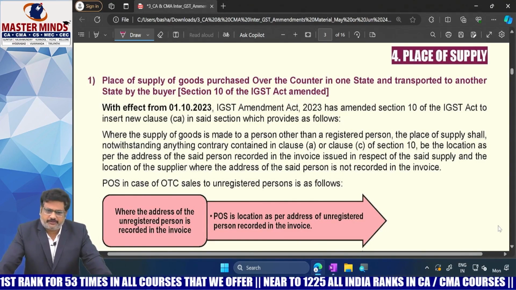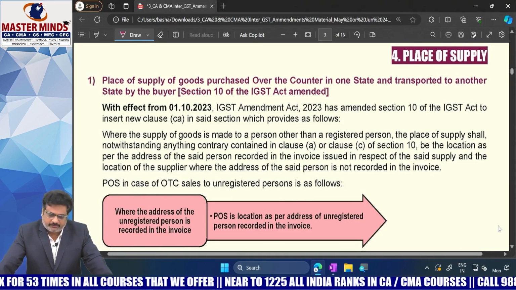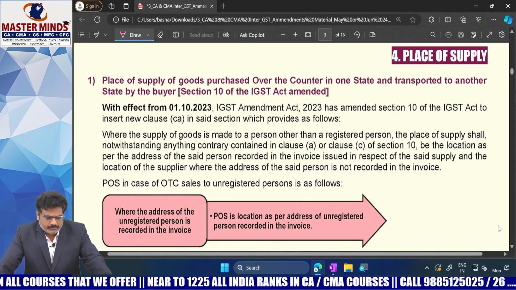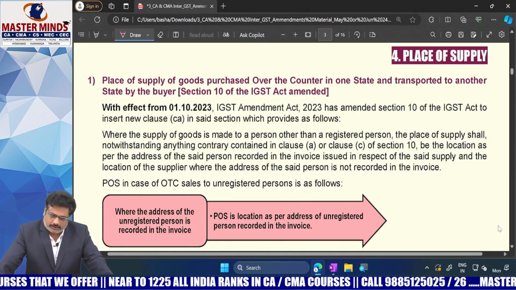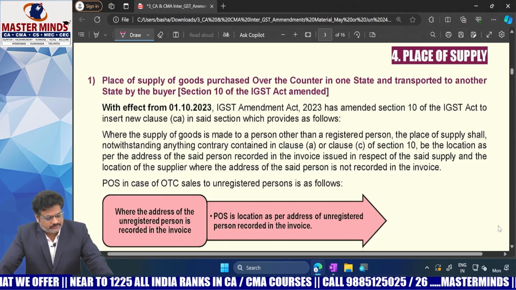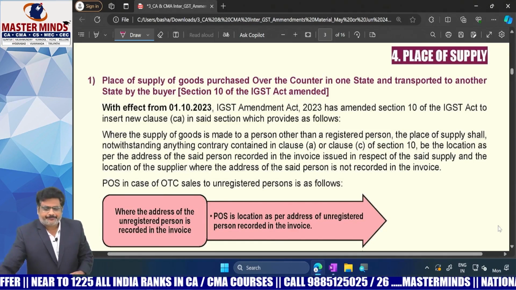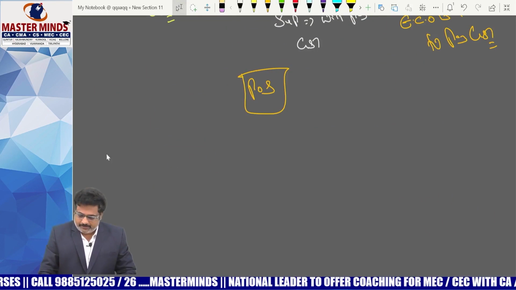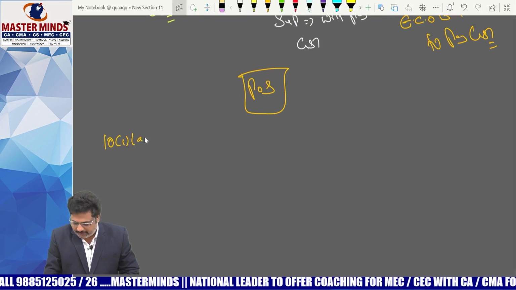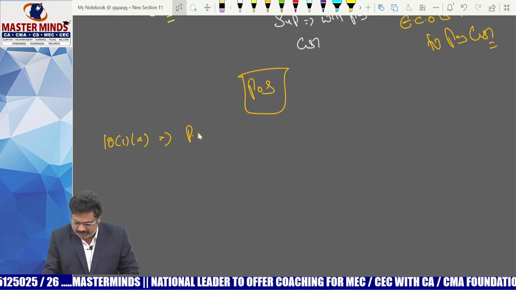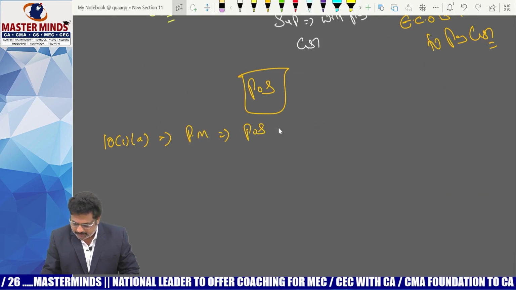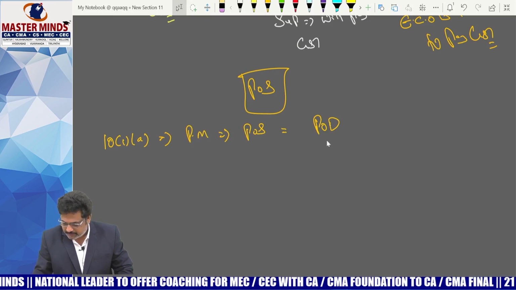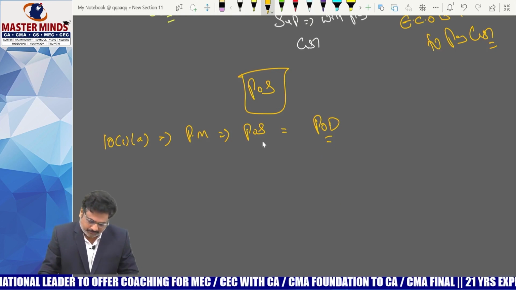Generally, if you observe place of supply, there are 2 points with respect to supply of the goods. One is section 10 and second one is section 11. I think 11 is not in your syllabus. With respect to section 10, first thing is 10(1)(a). Whenever there is a physical movement of the goods involved, the place of supply will be the place where the goods are delivered. POD, place of delivery, will be the POS.